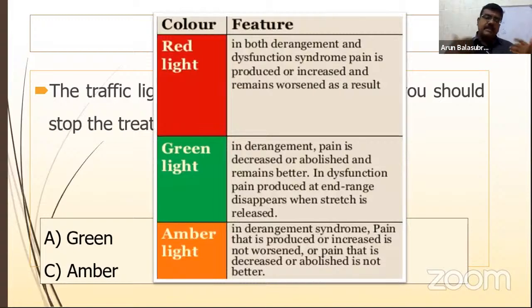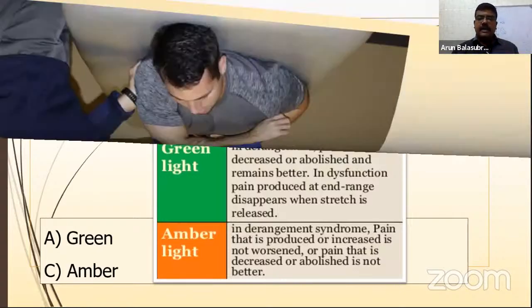Whereas green light says the patient is getting better. Sir, when I do a Sphinx position or when I lie prone, my pain is reducing. Okay, encourage the patient to do that position. Whereas amber light indicates that when the patient lies prone, sometimes pain is increasing, sometimes pain is decreasing. When the pain is decreasing, you can encourage the patient to continue. When the pain is increasing, you ask the patient to stop, right? Amber yellow light means you have to be ready for that. Either it is bad or good, you have to be ready. So red light means stop, green light means continue, amber light means wait for it. That's based on McKenzie technique, right?